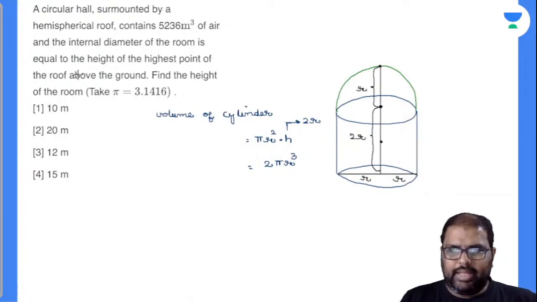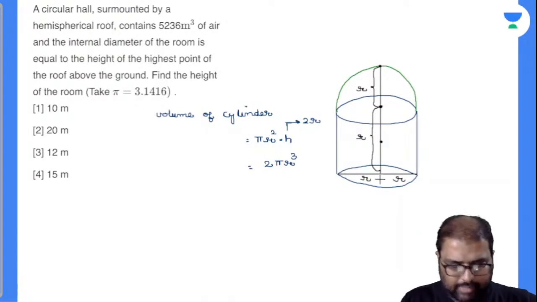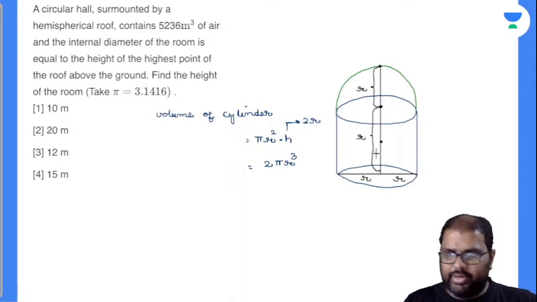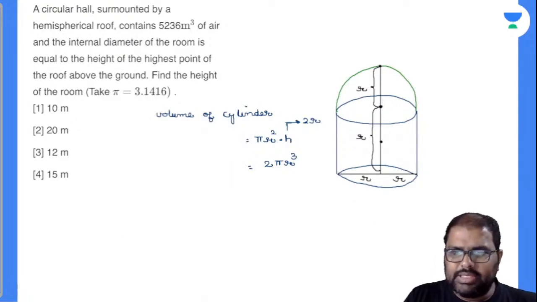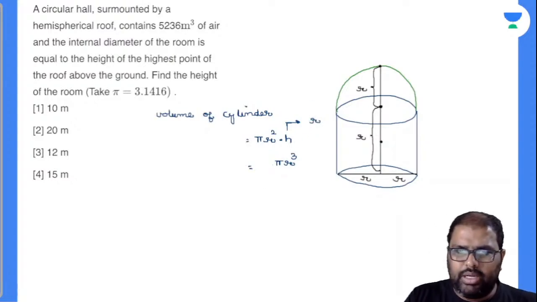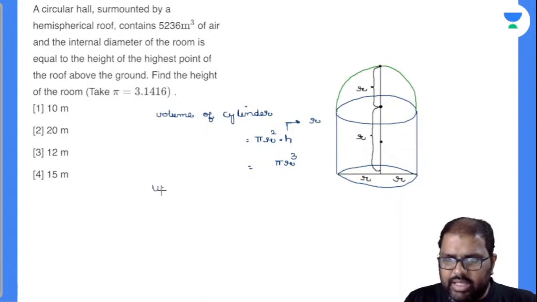No, yeah. Internal diameter of the room is equal to the height of the highest point of the roof above the ground. So the point here is, no, this is the point. We have made a mistake there. This is not 2r. The internal diameter of the room is 2r. Now see here, this complete value 2r is equal to the height of the highest point. Now this part is r only. So I should not write this as 2, this is only r. So pi r cube only will be my value there. Yes Mohit, perfectly done.